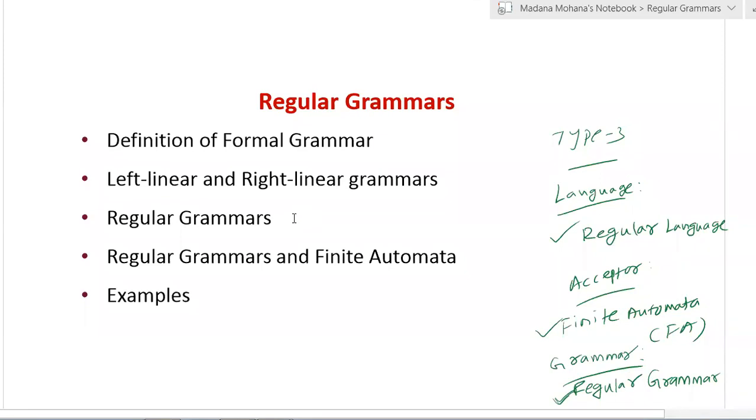Now in this lecture, in regular grammar, we are going to cover the following topics. First, we will see the definition of a formal grammar. We already discussed what a grammar is. With that, how to define a regular grammar. Then there are two variations in regular grammar, left linear and right linear. How to define these two. Then by using these two, finally, how to define a regular grammar. Then we will see the relationship or equivalence between regular grammars and finite automata. Then we will see some examples also.